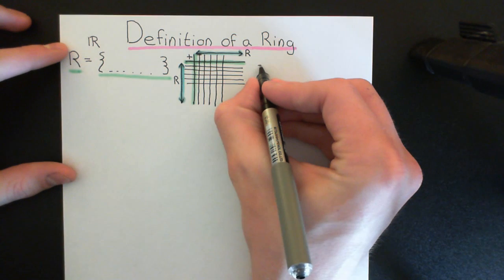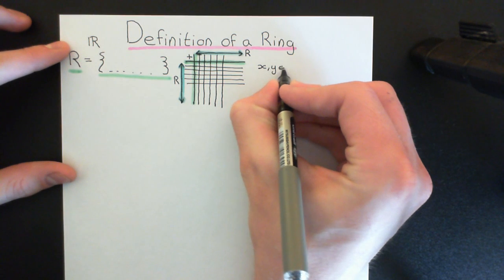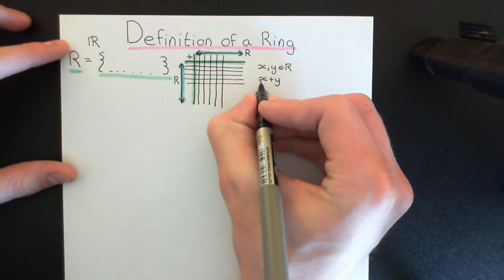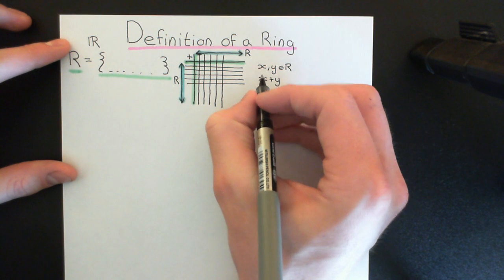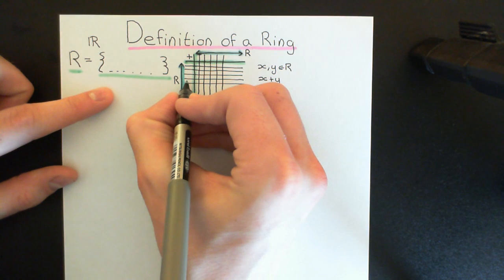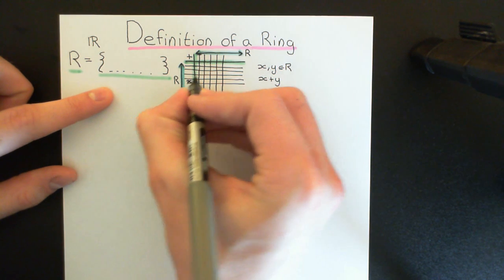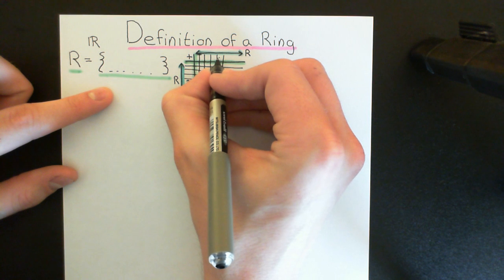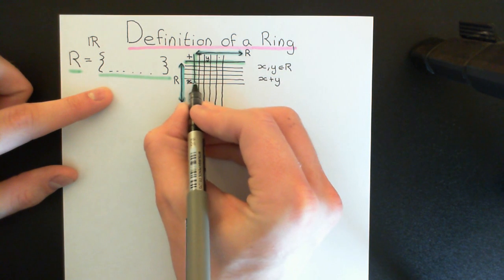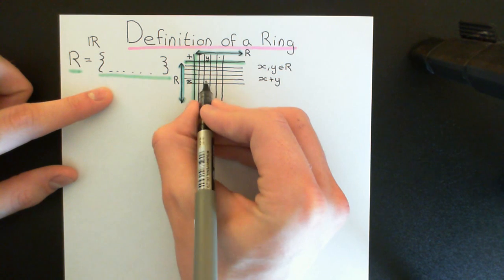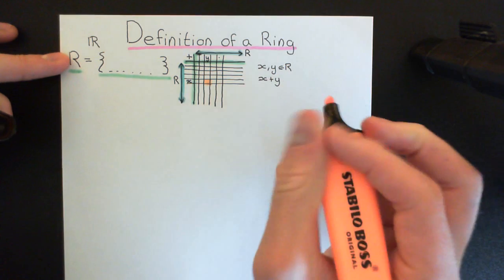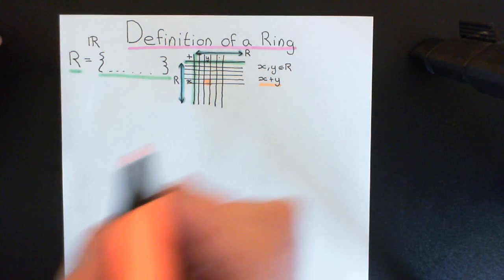Okay, so if you have 2 elements of the ring, let's say x and y are elements of the ring, and you want to know what is x plus y, so what is x added to y, then what you'll do is you'll go to the row dedicated to this element x here. Okay, so let's say it's this row here. You'll go to the column dedicated to the element y, so let's say it's this column here, and then this box here, which is the intersection of the row dedicated to x and the column dedicated to y, and I'll just colour it in here, that will contain some answer, and that will be the answer to x plus y.